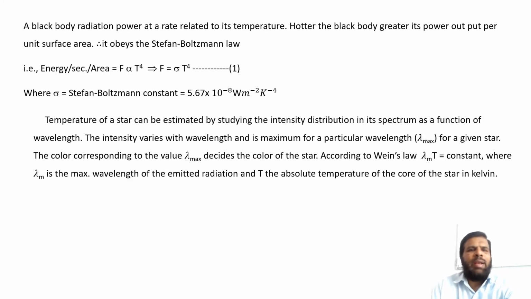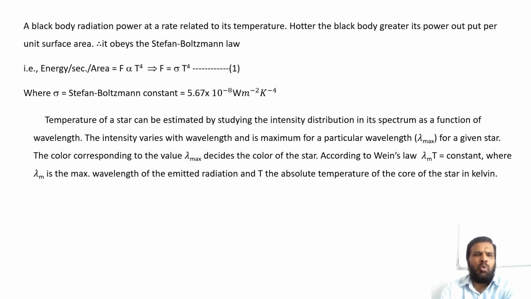A black body radiates power at a rate related to its temperature. The hotter the black body, the greater its power output per unit surface area.